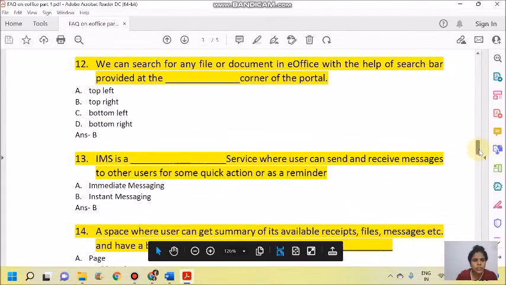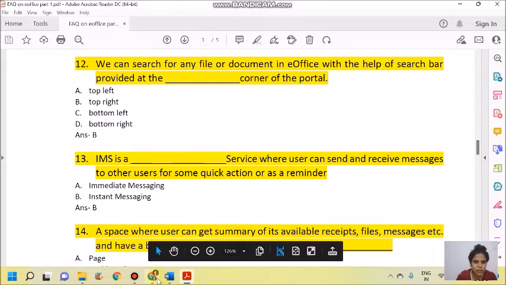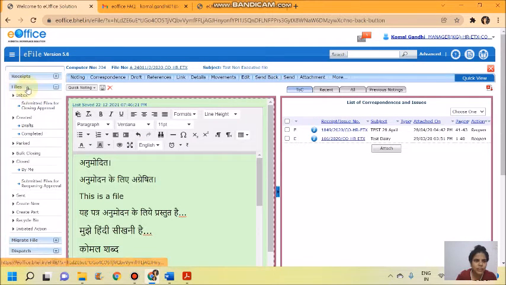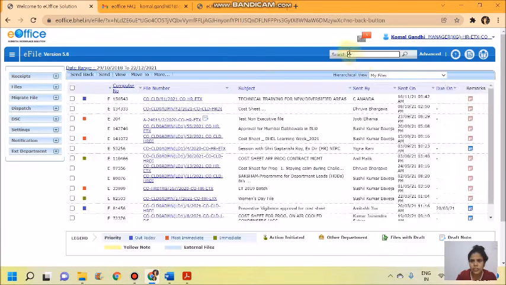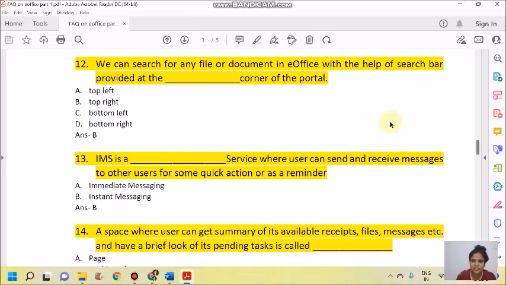Okay, moving to the next question, question number 12. We can search for any file or document in eOffice with the help of the search bar provided at the dash corner of the portal. So let's see, where is the search bar? This is the search bar. It comes at the top right corner of the portal. So what will be the right answer? Yes, the answer is B, that is, top right corner of the portal.